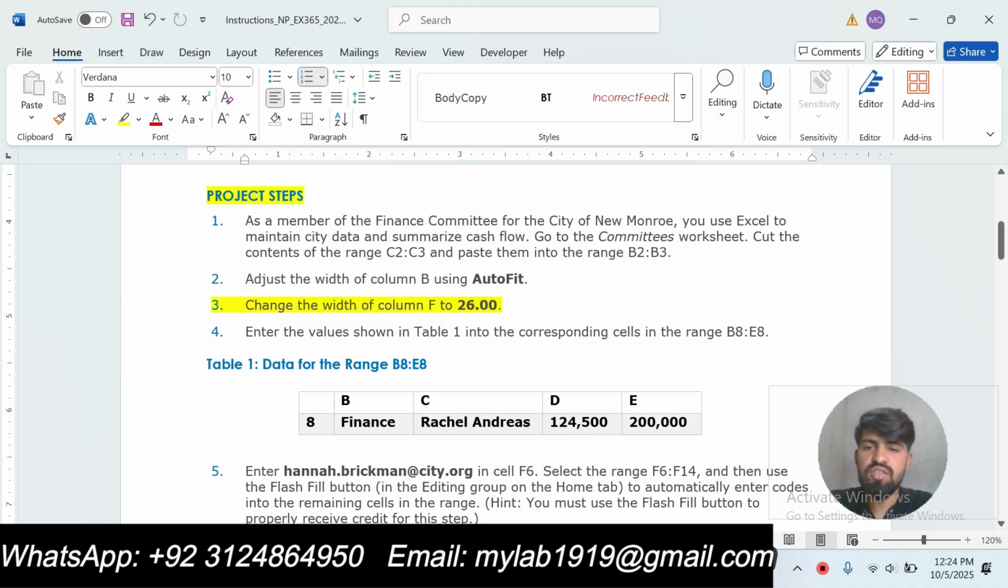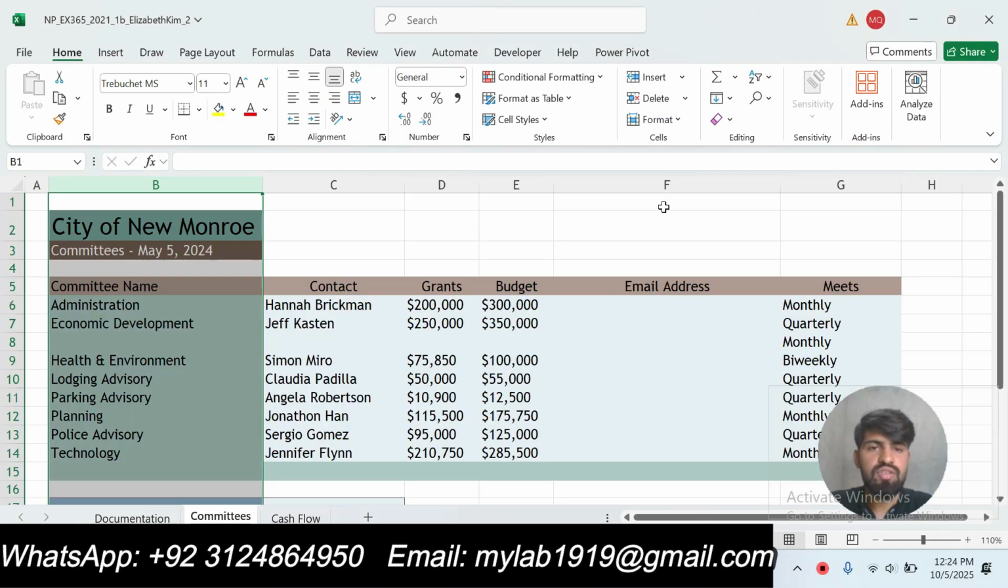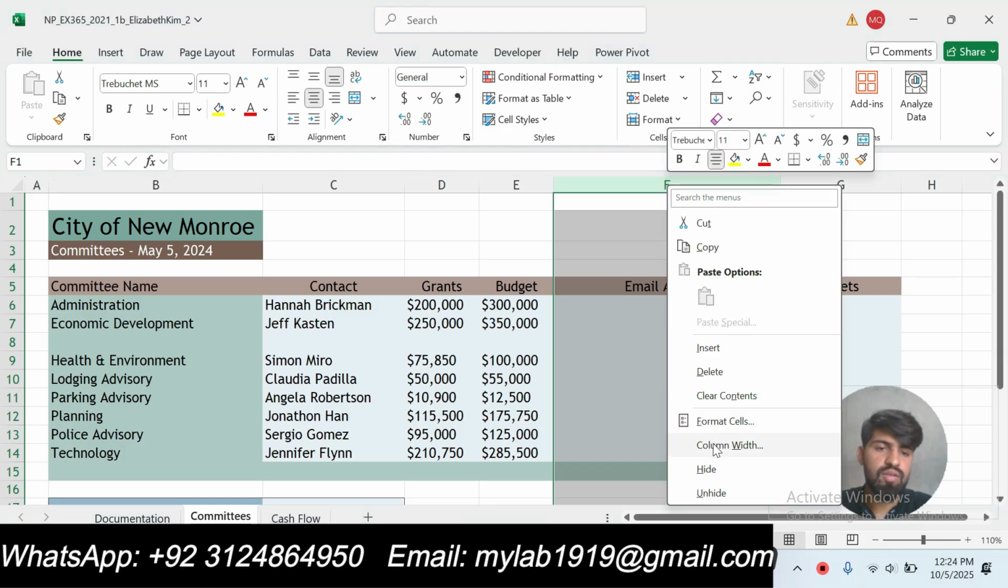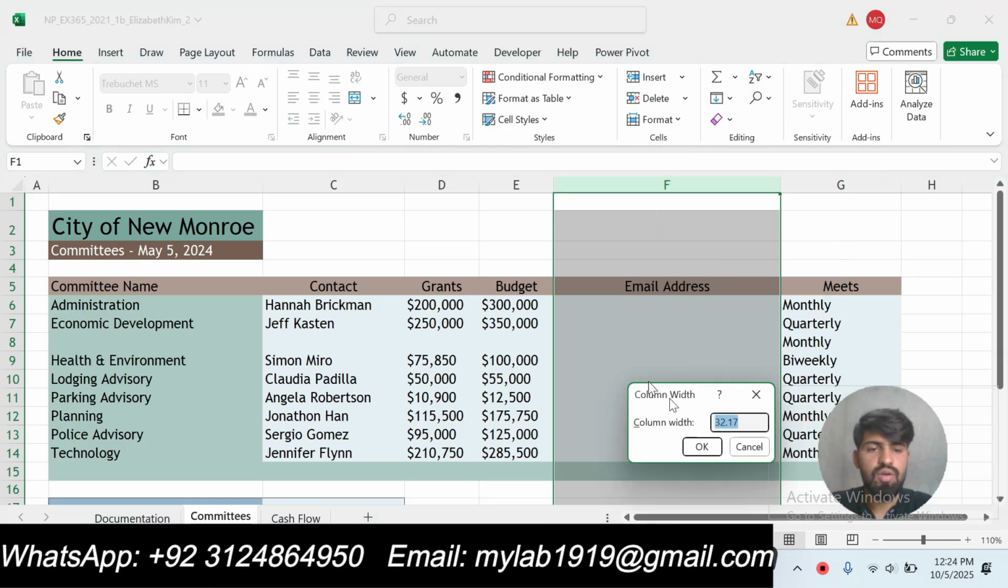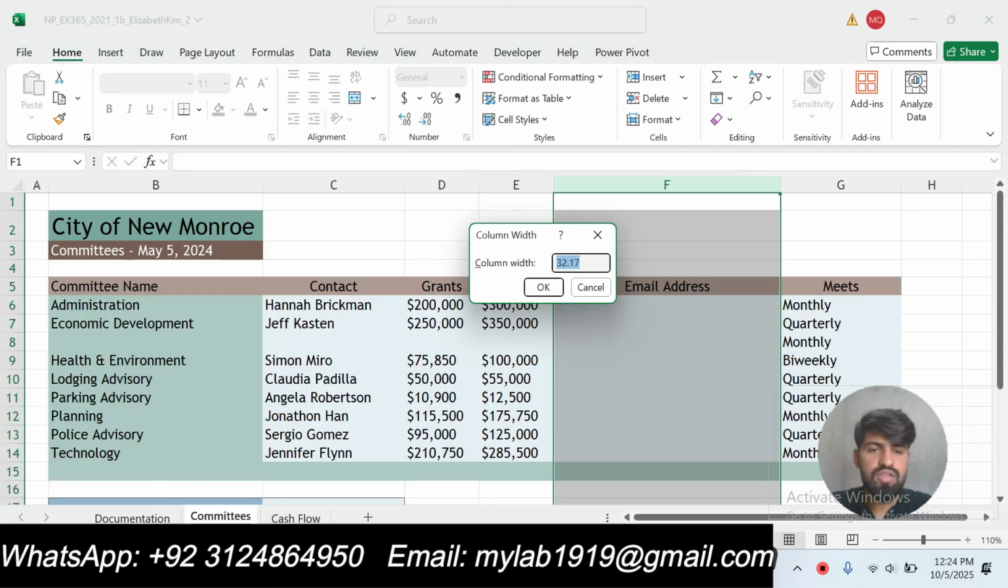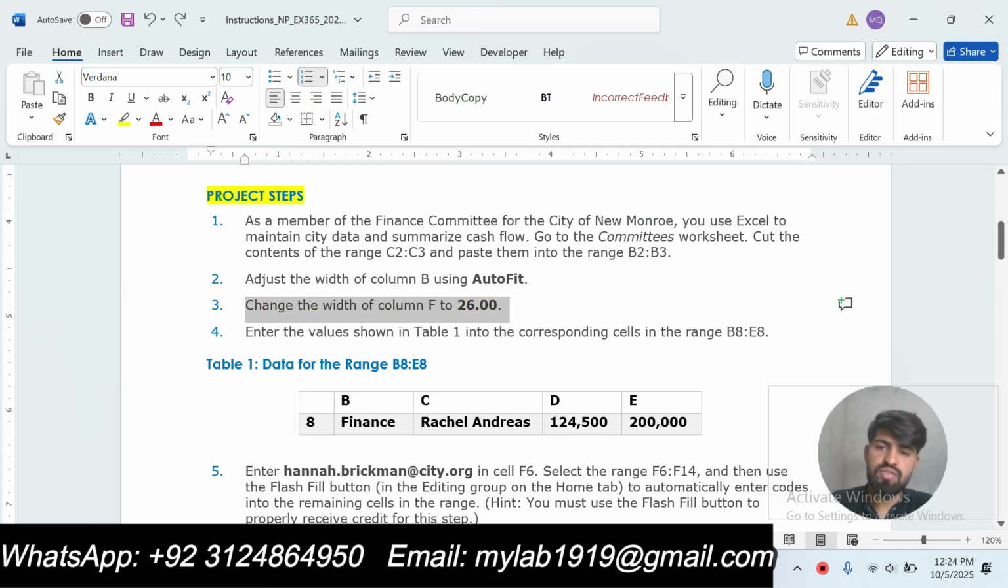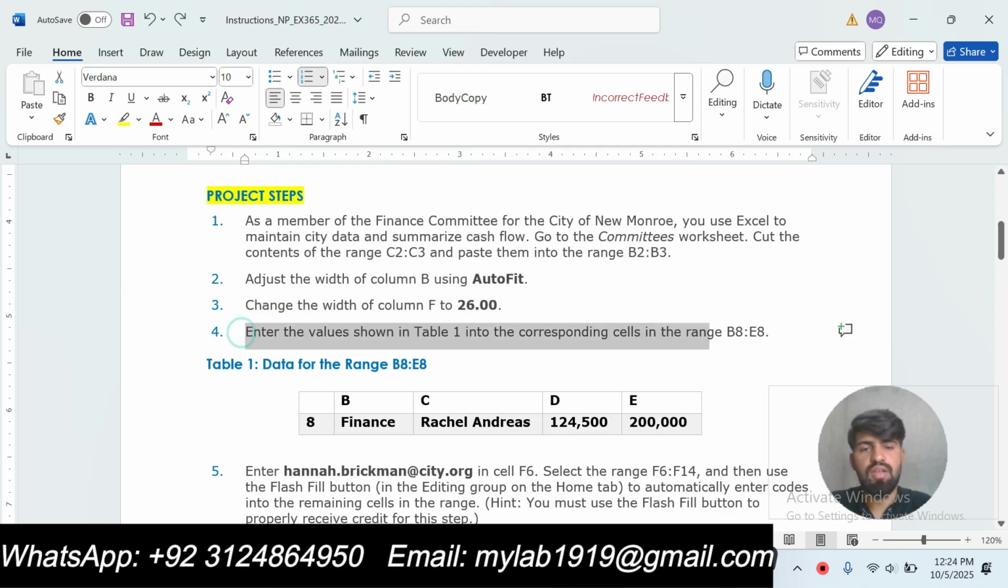Now we will move to the next step, that is step number 3. Our step number 3 is to change the width of column F to 26. Go to here, select column F, then right click and select Column Width. Type 26 here and then click OK. Our step number 3 is done.